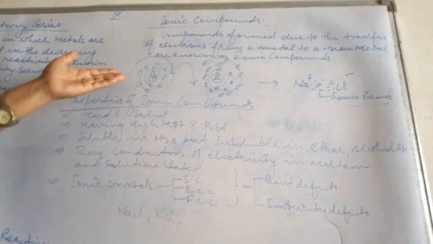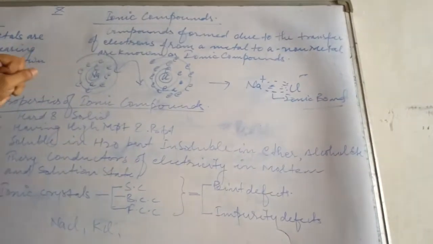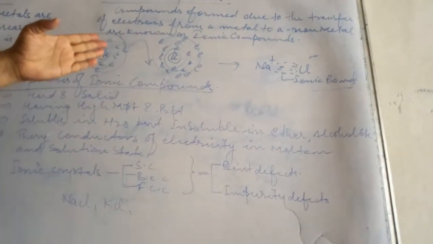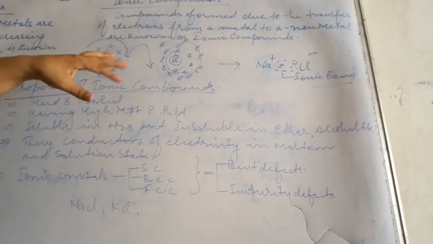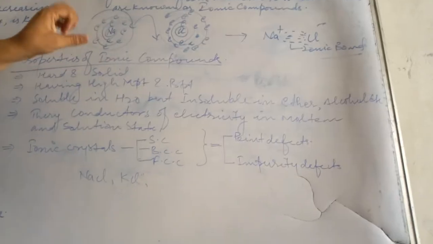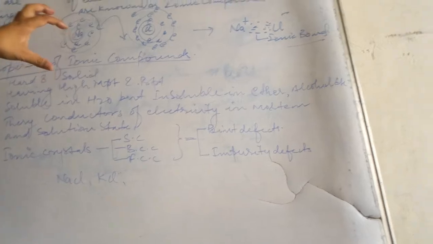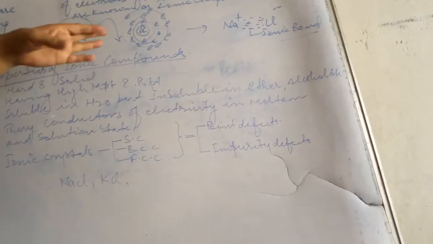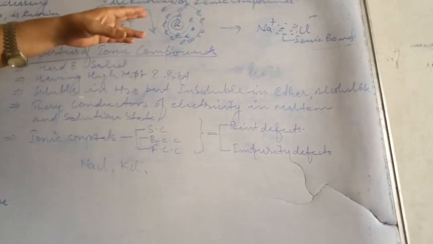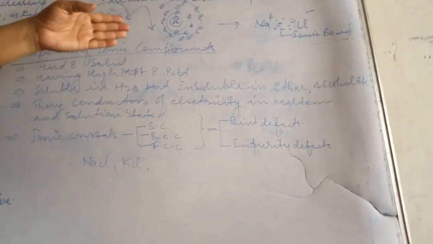Sodium has one electron in its outermost shell, so it wants to lose it to become a sodium cation with the inert gas neon configuration. Likewise, chlorine, when it gets one electron from sodium, becomes a chloride ion and shows the inert argon electronic configuration.